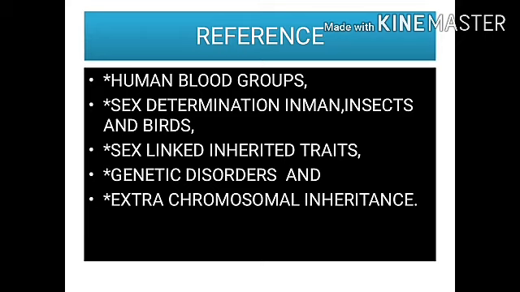Let us see some references for the multiple alleles. They are human blood group, sex determination in man, insect and bird, sex-linked inherited triads, genetic disorder and extrachromosomal inheritance, which are the examples or references for the multiple allele.